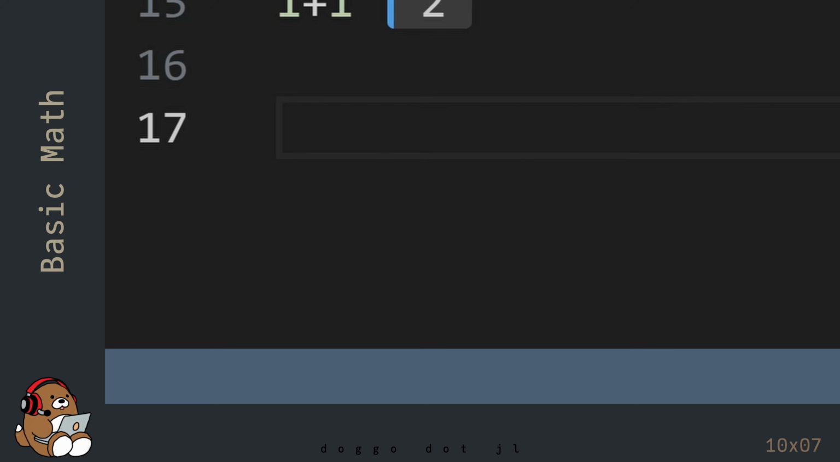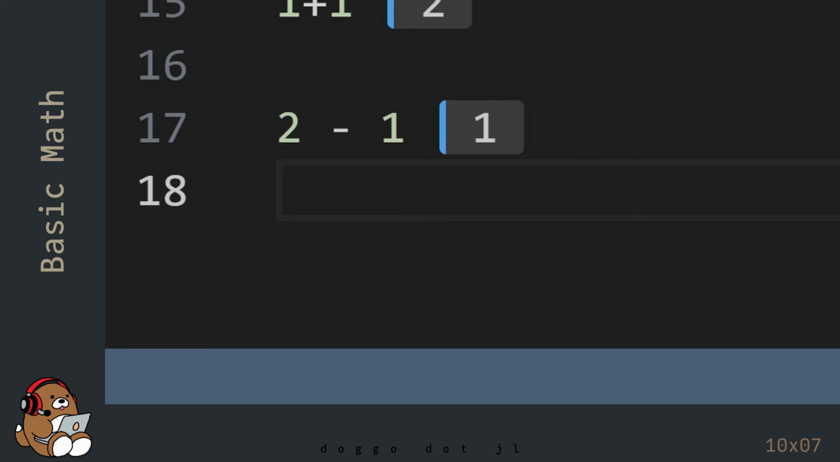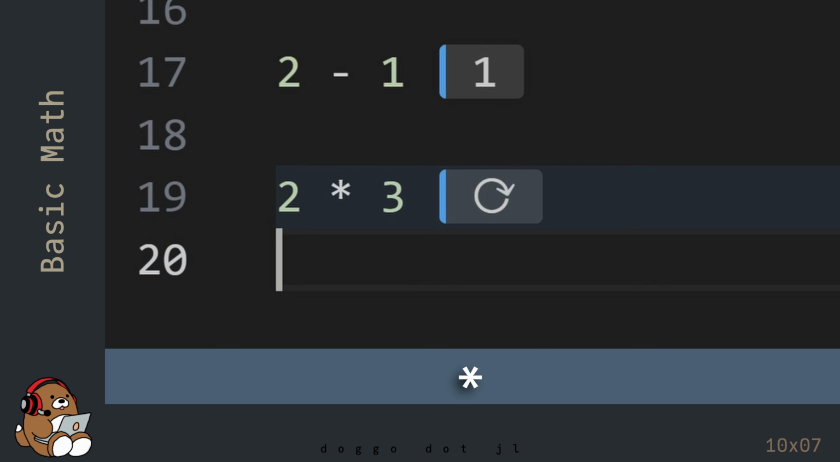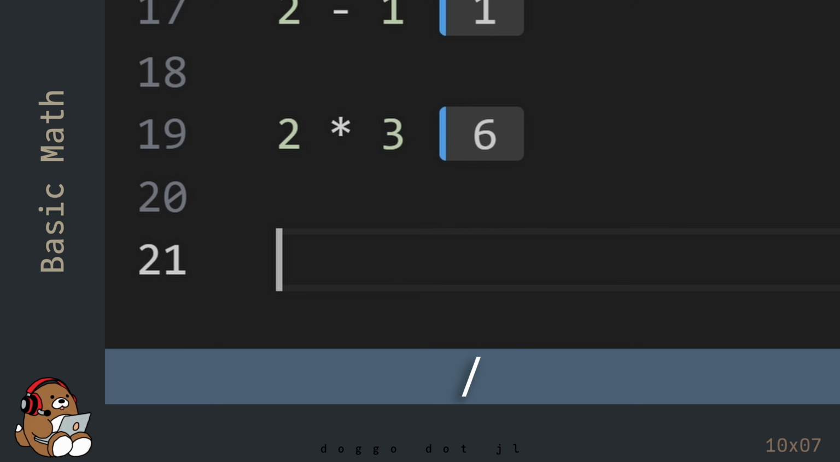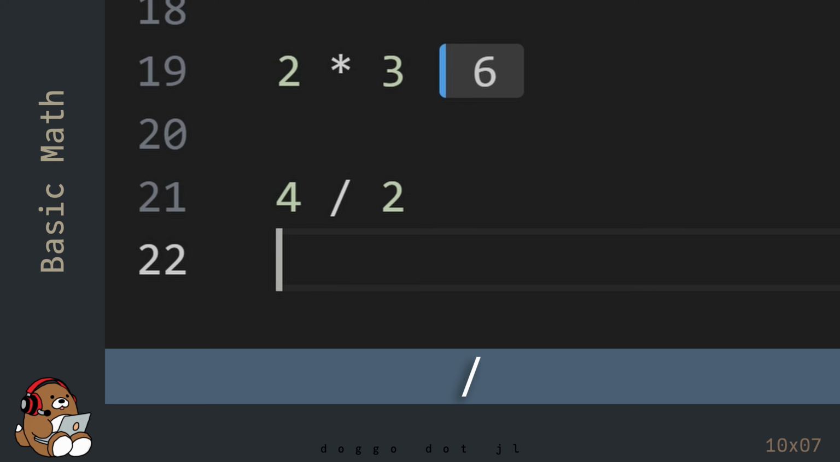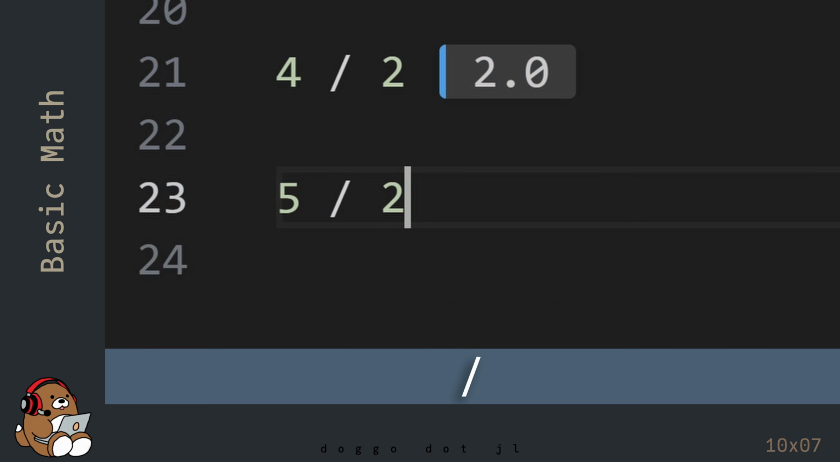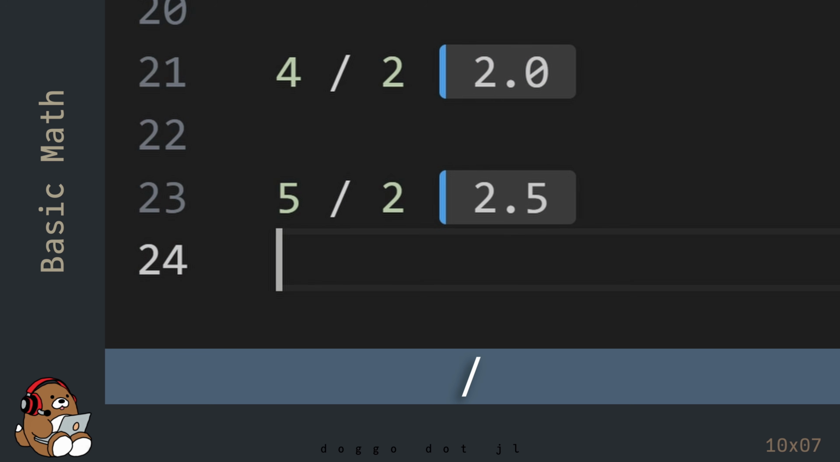For subtraction, use the minus sign character. For multiplication, use the asterisk character, also known as the star. For division, use the / character. Notice that Julia returned 2.0 and not 2. There's a reason for this that I'll cover in a future chapter. Now try to divide 5 by 2. As expected, Julia returns 2.5.